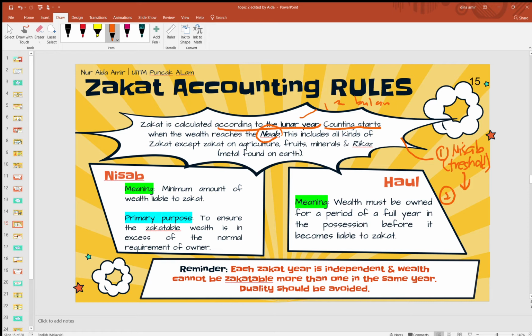But make sure you hold the gold for a full haul first. It means you cannot hold the wealth for only 3 months or 5 months, you must make sure it is a full haul of wealth. You must hold it for a year first before you can make it zakatable. That means you need to make sure you fulfill these two conditions, which are reaching nisab and reaching haul, before you can pay zakat on that wealth.